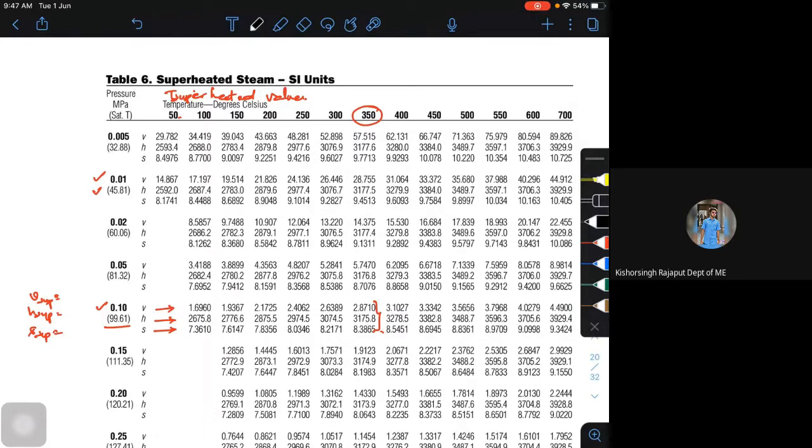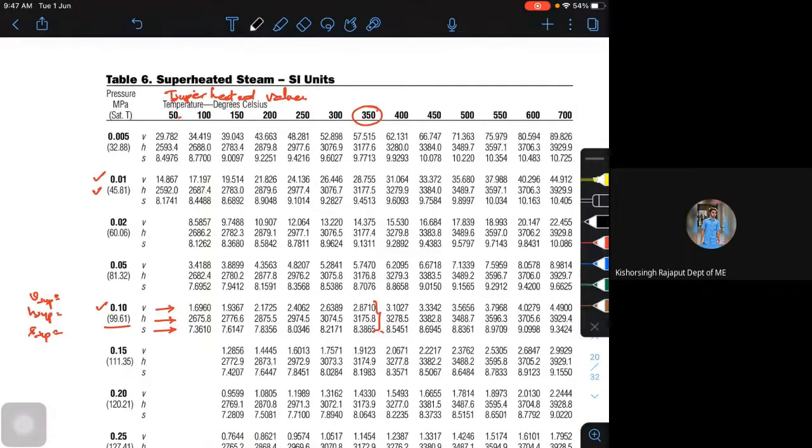If you want, I can share this ASME steam table. I will put it on your Google Classroom. You can download it, or take a printout of it, or you can buy the corresponding steam tables. If you have the thermodynamics data handbook by Nijiguna, that book is already there. If you have taken it in your BTD course, that itself we can use, because that contains the steam tables. The only problem I find in that is the Mollier diagram, it's not that good. The Mollier diagram looks more cumbersome, it's not that clear.